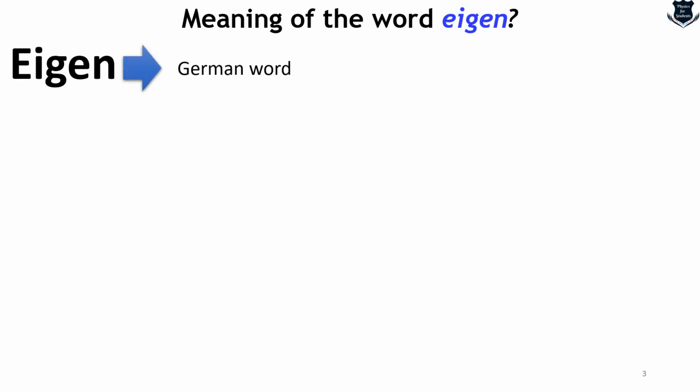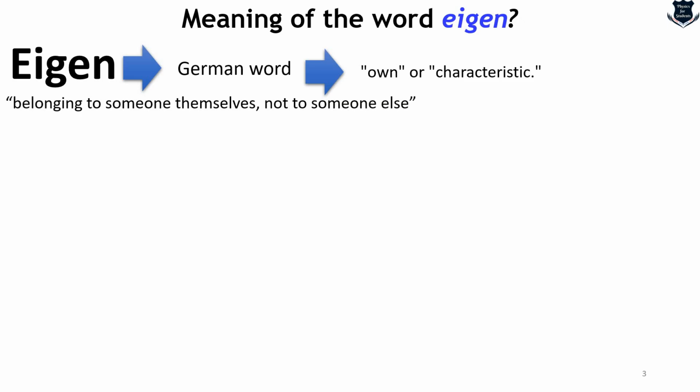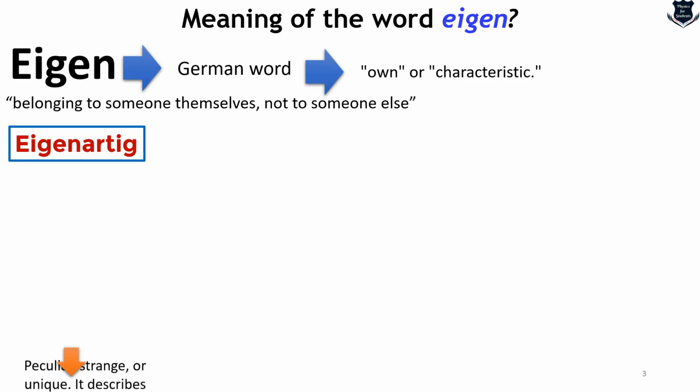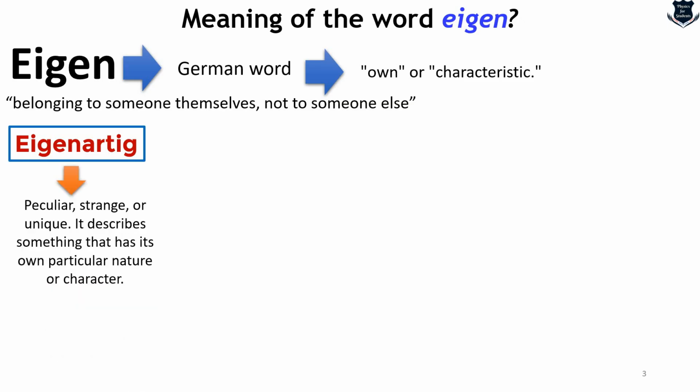So the word eigen actually comes from a German word which means own or characteristic. If I explain further, it is something which resembles belonging to someone themselves, not to someone else. Well, obviously you are willing to learn the mathematics of these terms, but what about telling a little bit more so that the later understanding of these concepts becomes better? In German, it actually means peculiar, strange, or unique. That means it describes something that has its own particular nature.